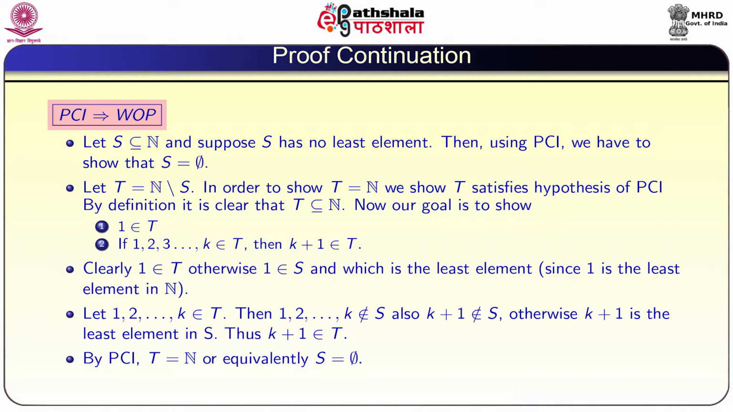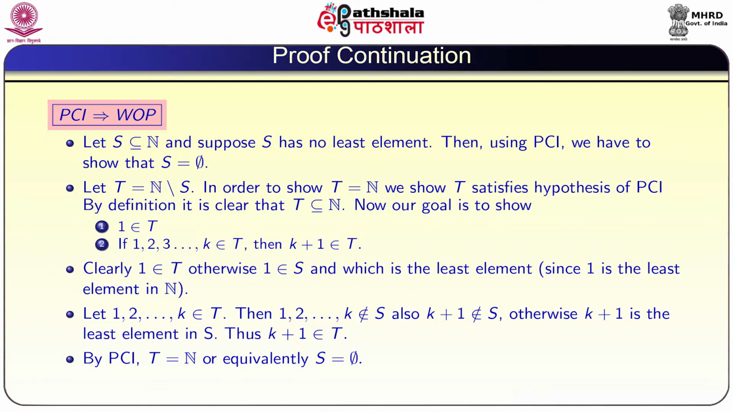Let S be a subset of N and suppose S has no least element. Then, using PCI, we have to show that S is equal to empty. It is because the well-ordering principle says that if S is a non-empty set and S is a subset of N, then S has a least element, but now we are assuming S is a subset of N and S has no least element. So, we have to show that S is equal to empty, which is the equivalent condition of the well-ordering principle.